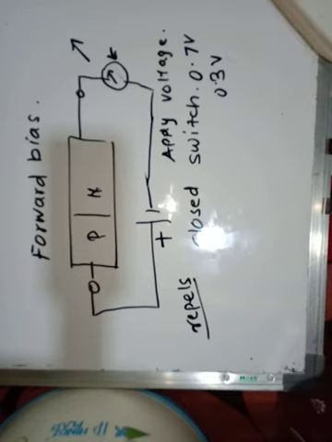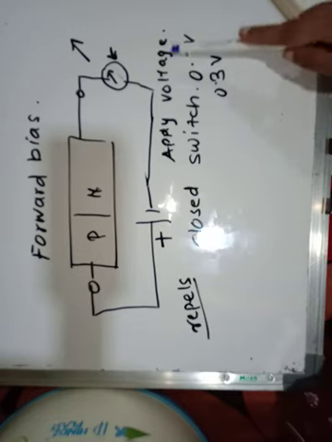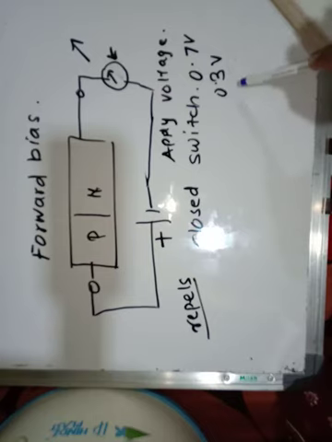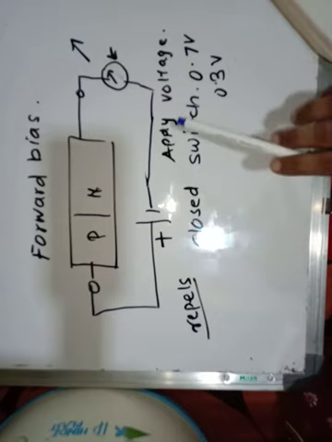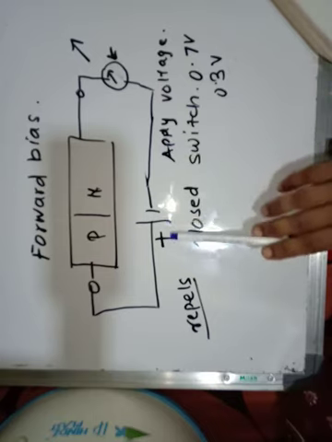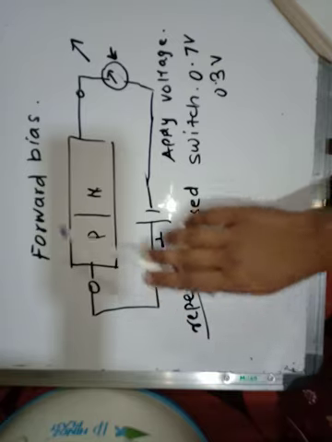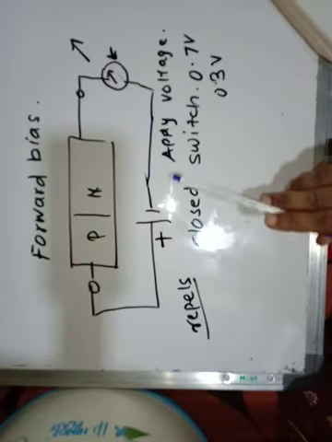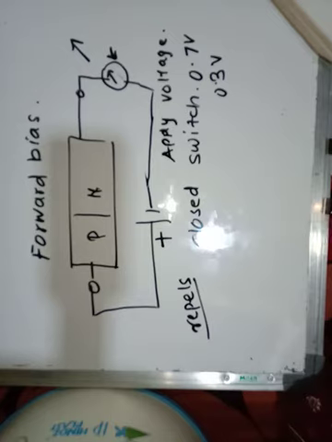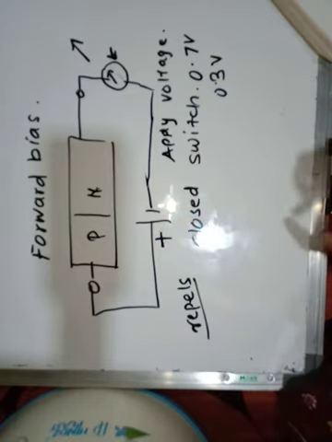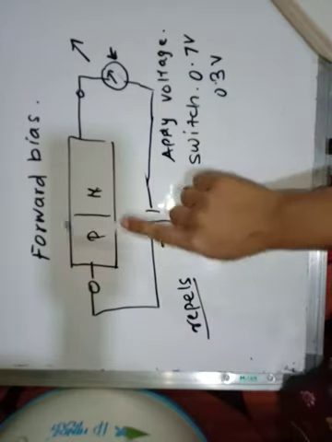After overcoming the barrier potential for these two different kinds of diode, the electrons move through the P region, that is your positive region, to the right side, where they are collected by the positive terminal, while holes at the same time are attracted by the negative terminal. So that's why it is known as the forward bias.